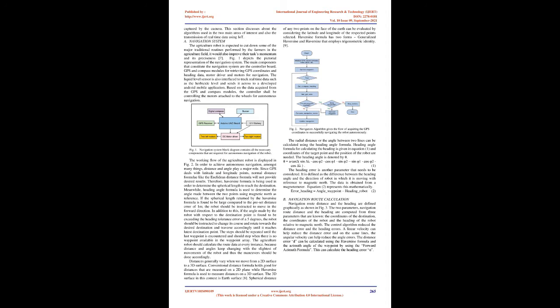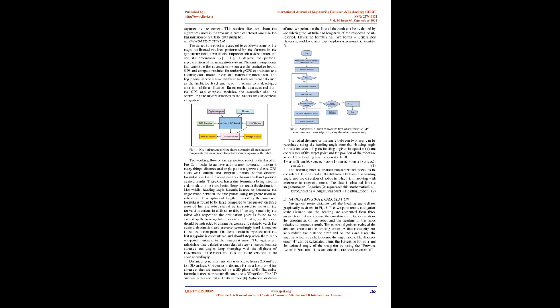Fig 1. Navigation system block diagram contains all the necessary components that are required for autonomous navigation of the robot. The working flow of the agriculture robot is displayed in Fig 2. In order to achieve autonomous navigation, amongst many things, distance and angle play a major role.